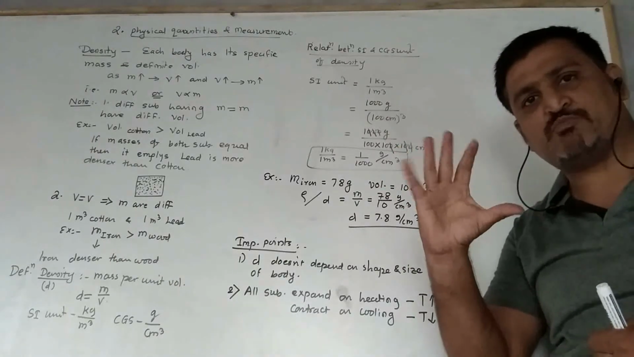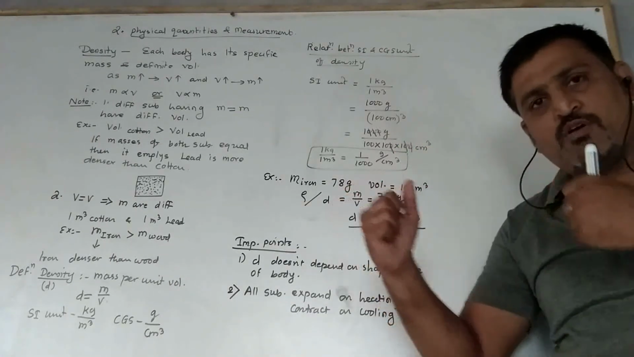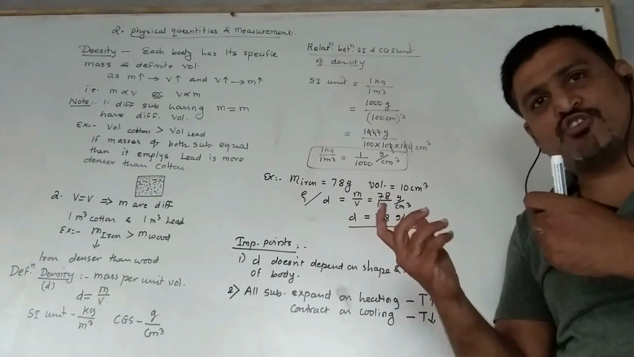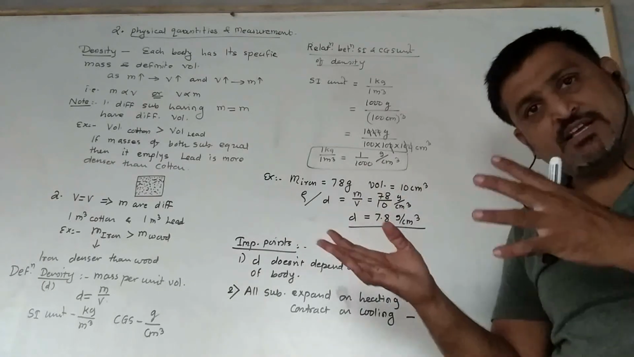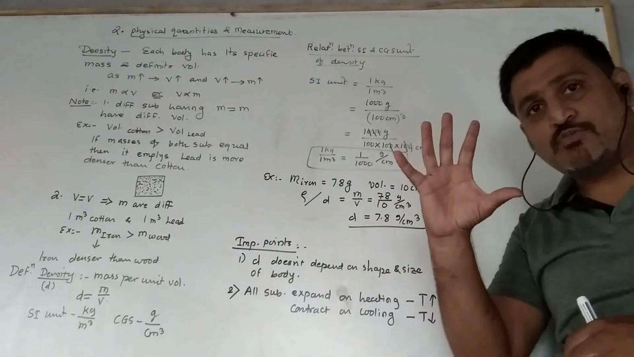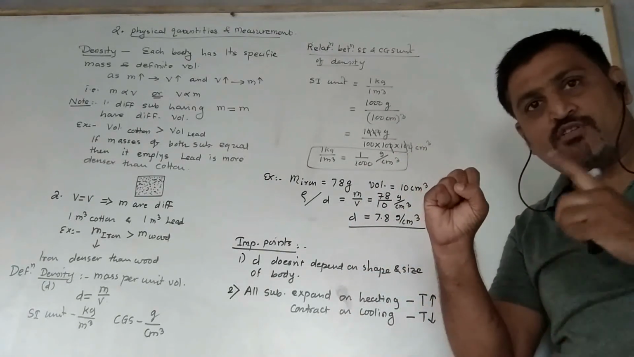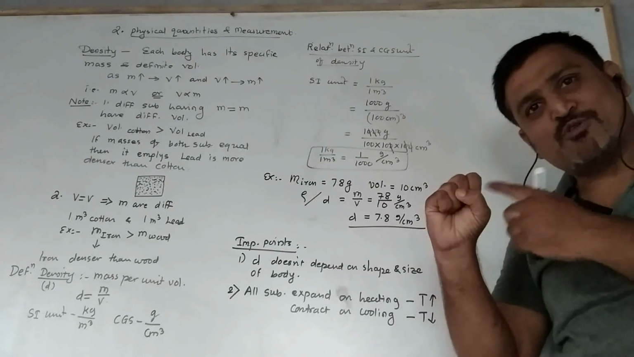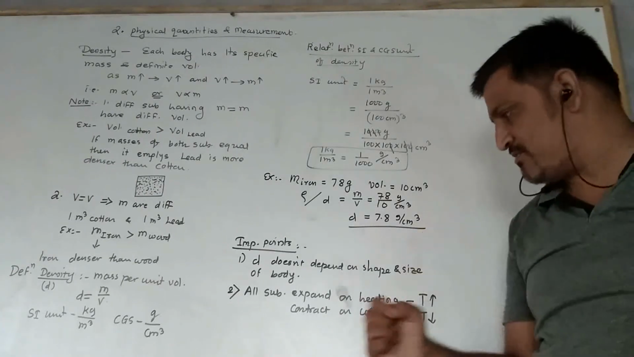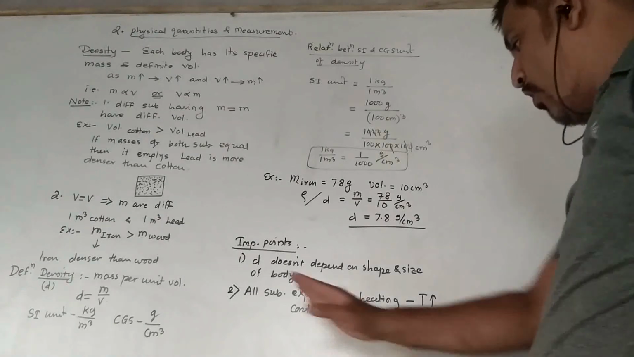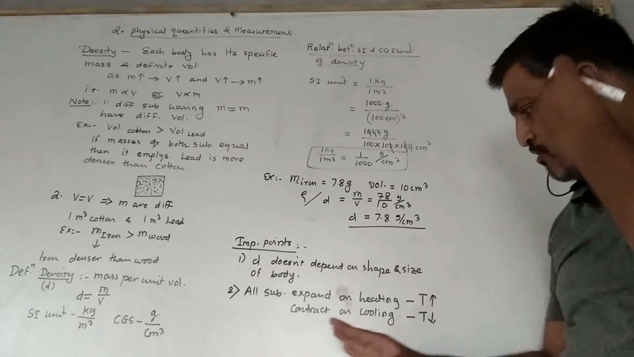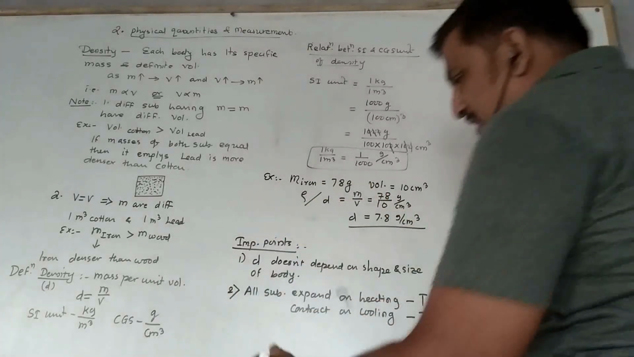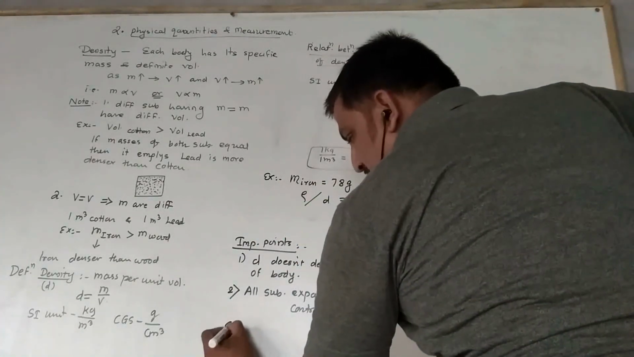In expansion, the force of attraction decreases and intermolecular space increases, and in case of the contraction, intermolecular space decreases and force of attraction increases, right? So these things you keep in mind. All the substances expand on heating, while all the substances near about contract on cooling, but some exceptions are there.